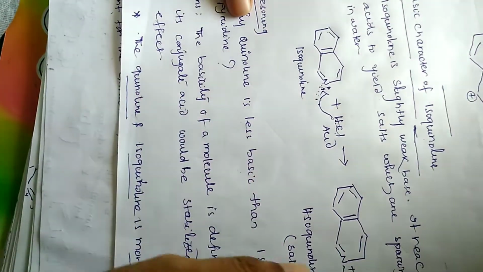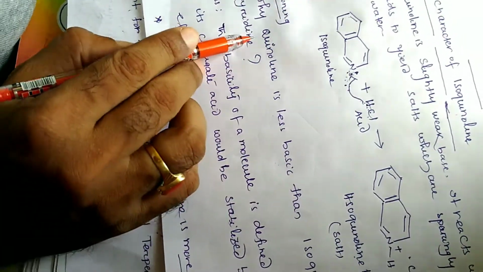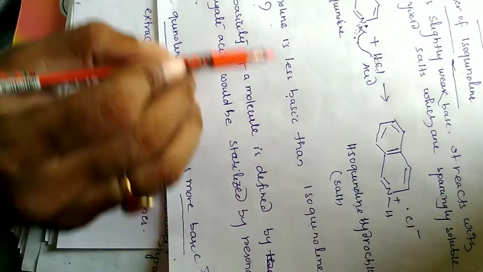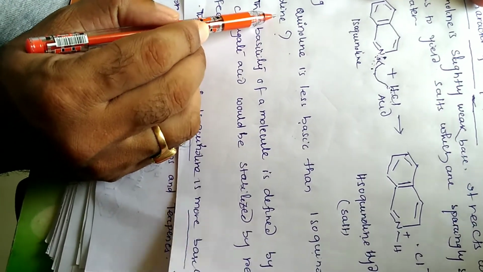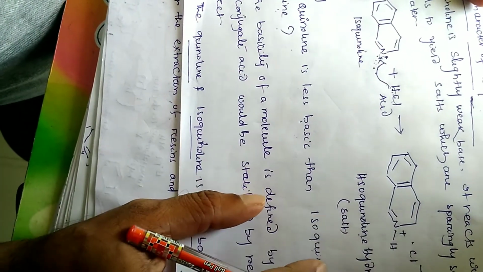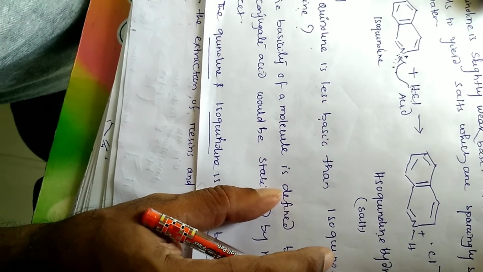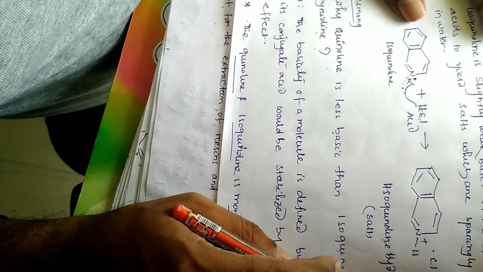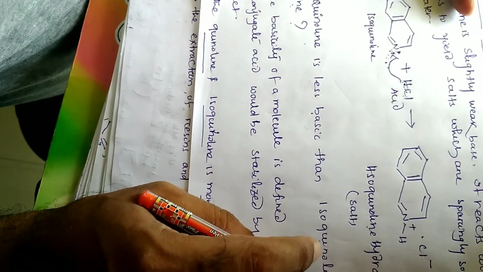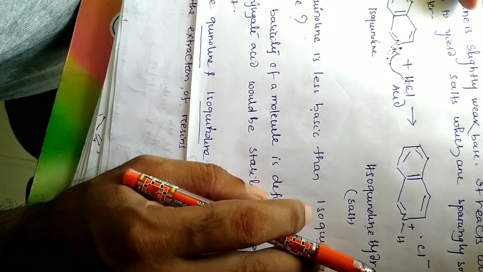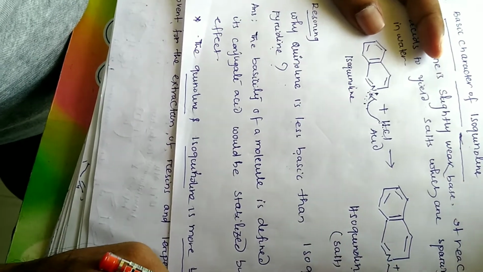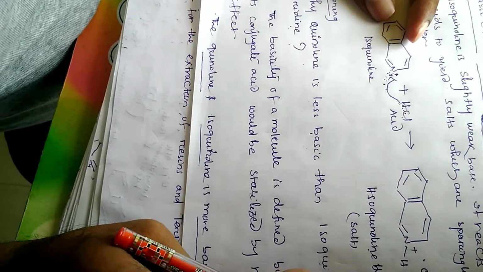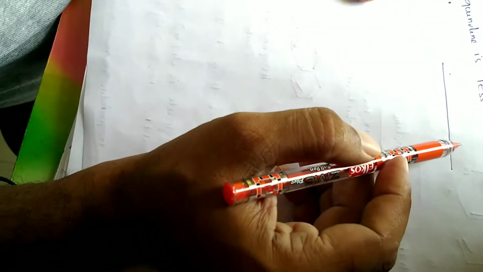Then if we compare two compounds, why is quinoline less basic than isoquinoline or pyridine? Because the quinoline structure contains both benzene and pyridine. So we can compare these heterocyclic compounds, pyridine, quinoline and isoquinoline, to see which one is more basic. The first character is the lone pair which accepts a proton from an acid to form a salt. The second character is that the basicity of a molecule is defined by its conjugate acid. Whichever heterocyclic compound has the more stable conjugate acid is more basic in nature.